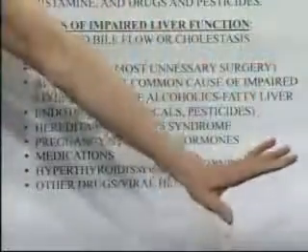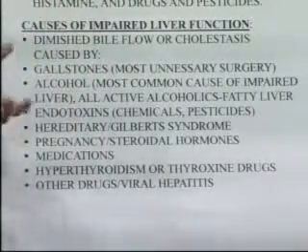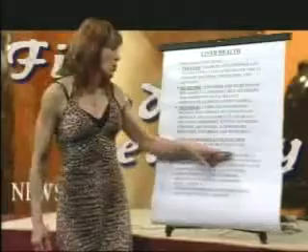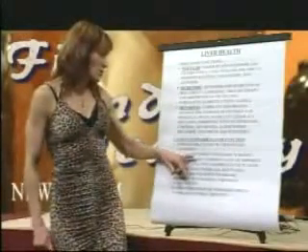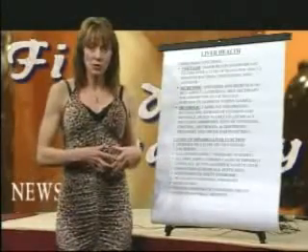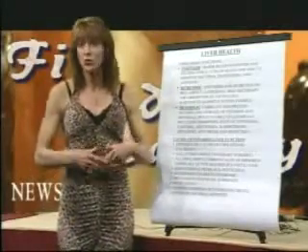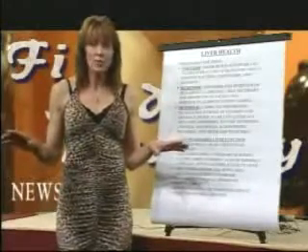Causes of impaired liver function. Okay, number one would be what we call a sluggish liver or cholestasis, caused by gallstones and gallbladder removal. Oftentimes people get gallstones, and the first thing they do is remove the gallbladder, which is one of the most unnecessary surgeries around.